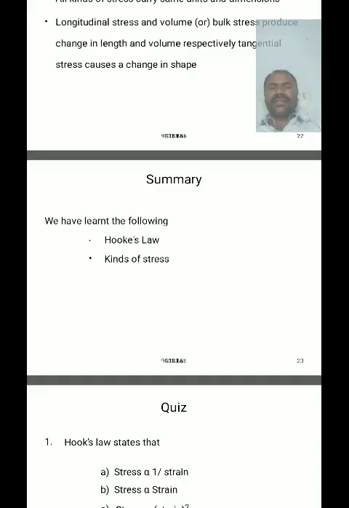But strain is a dimensionless, unitless physical quantity. That's why the SI unit and dimensional formula of the modulus of elasticity are the same as those of stress.